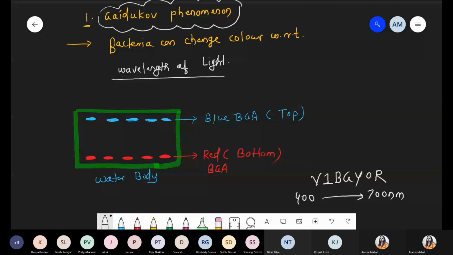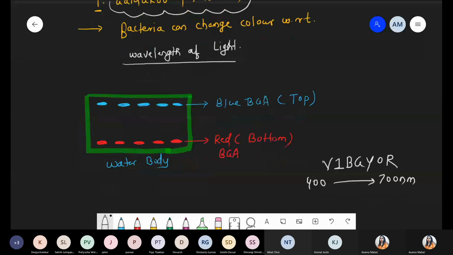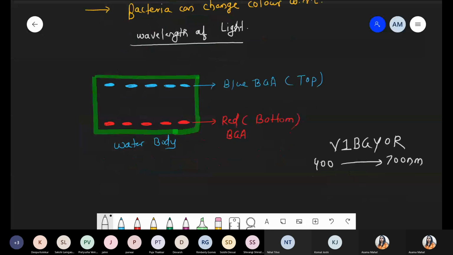So on the basis of their absorption, cyanobacteria can change their color. Maybe blue, maybe red. Got it? This point is clear, everyone? Yes or no? Okay, simple. The Guaiduco phenomenon: according to whatever wavelength is available, on that basis bacteria can change their color, and such an adaptation is called the Guaiduco phenomenon.